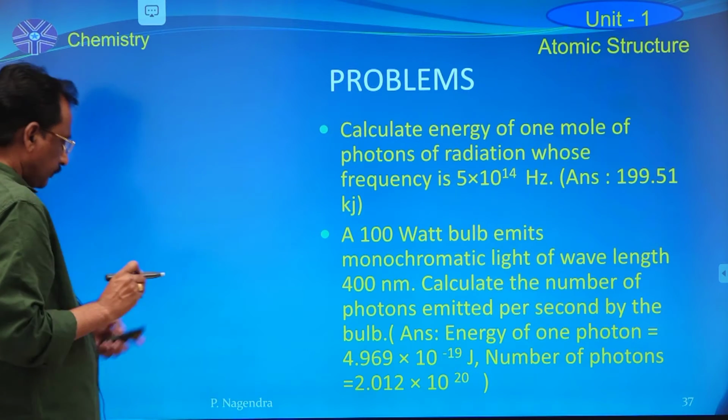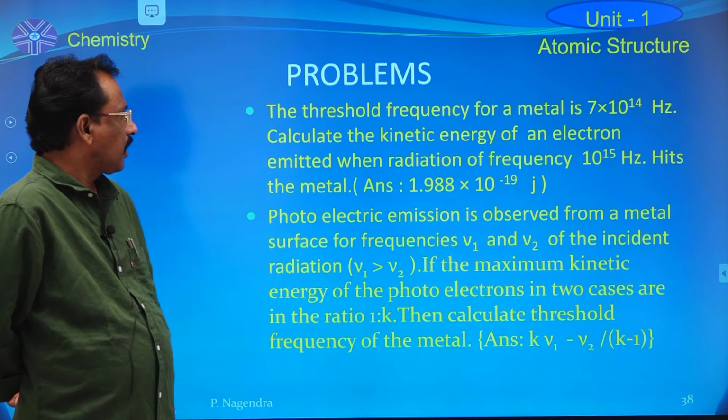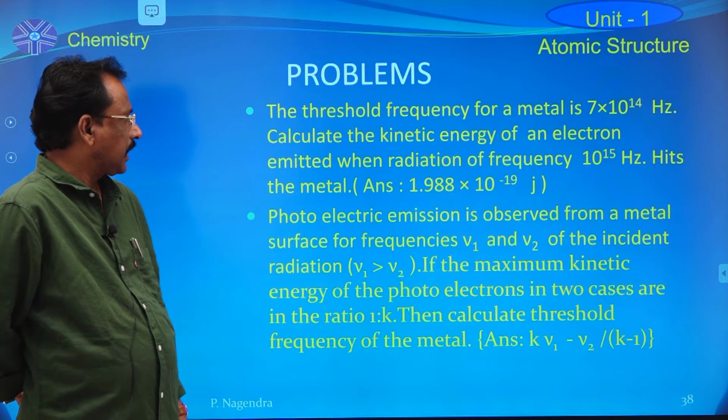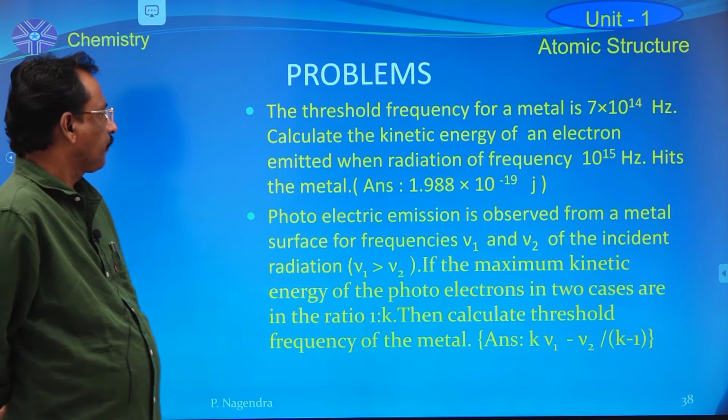Now the next problem is based on Einstein's photoelectric effect expression.